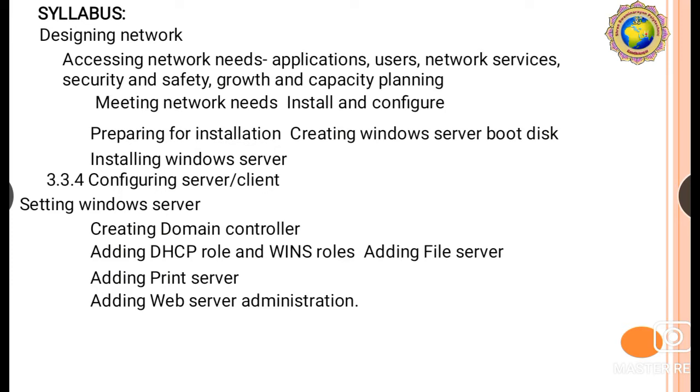First of all, designing network. Designing network covers all these topics.